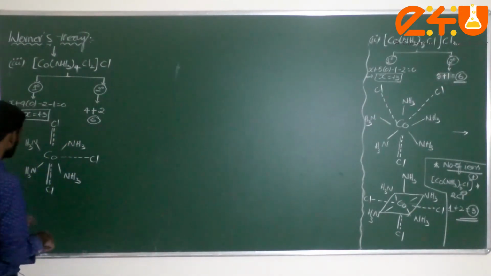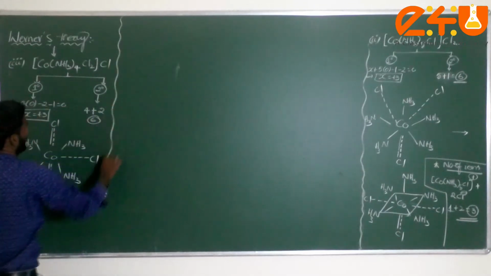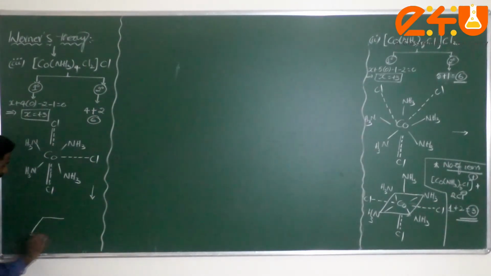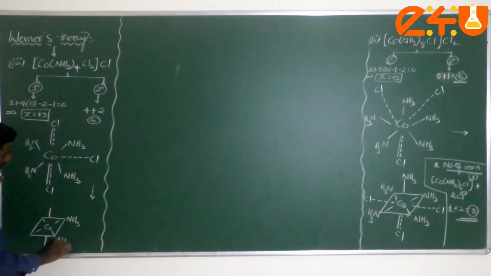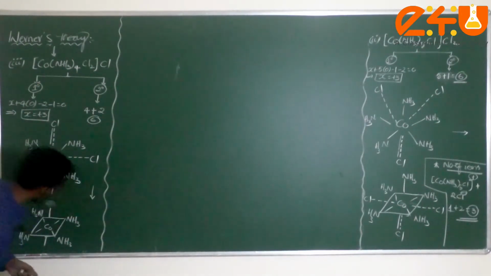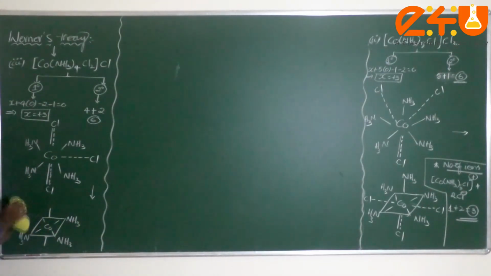Now from this how are you going to write? From this I can continue like this. Check it. Now we take it here. This is cobalt. Am I correct, dear students? Now this is NH3. This is NH3, NH3. Check it, dear students. NH3.